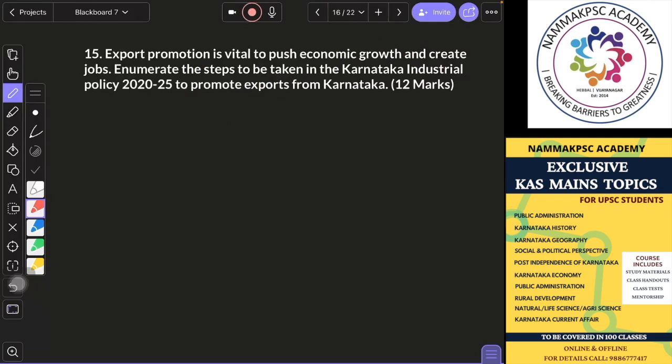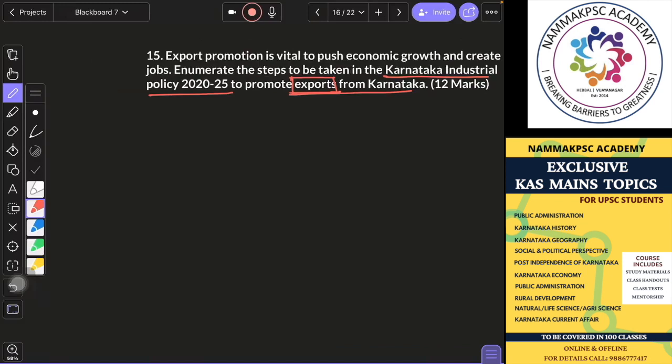Next: export promotion is vital to push economic growth and create jobs. Enumerate the steps to be taken in Karnataka industrial policy to promote exports from Karnataka. So there is a new policy, right? Karnataka Industrial Policy 2025. It talks about many things, and it also talks about exports. Here the question is specifically asking what measures have been taken to promote exports.